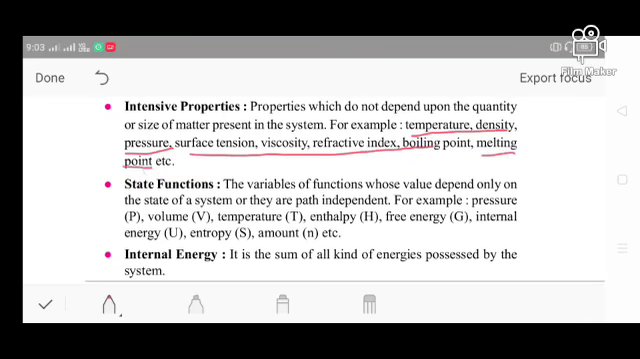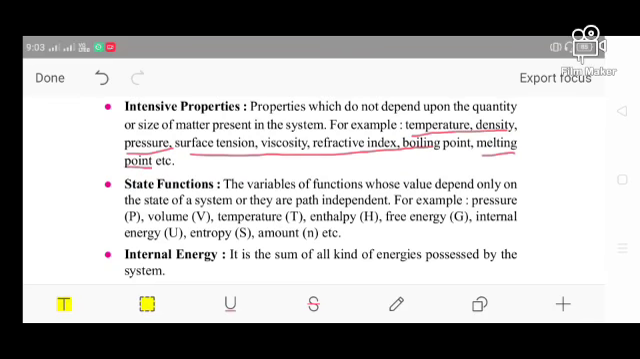So these are properties which do not depend on the quantity of the matter, whether the quantity is greater or lesser.